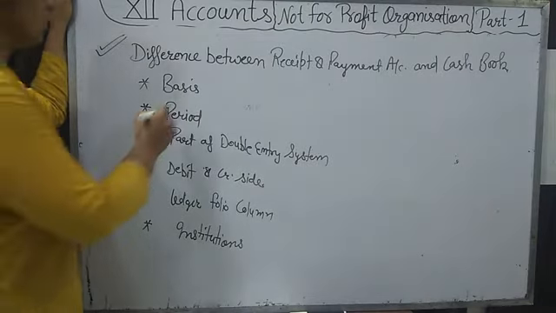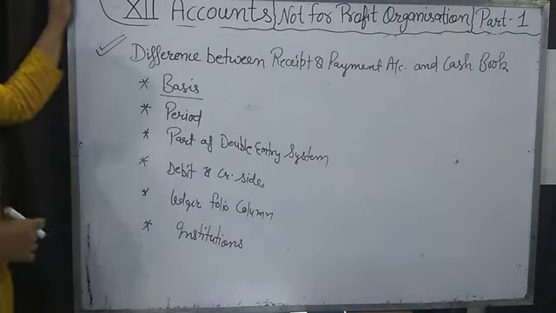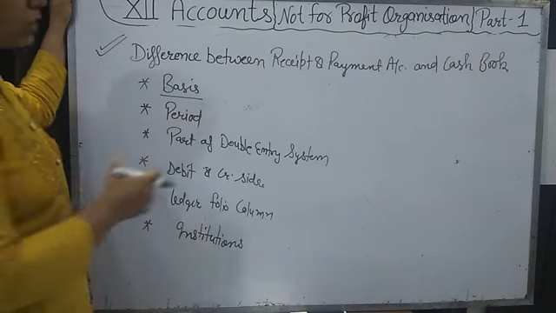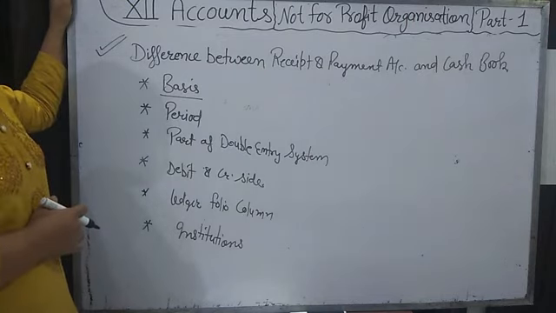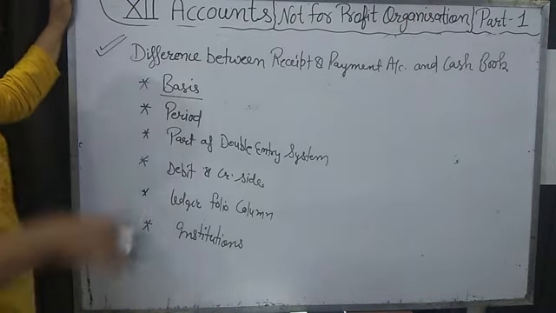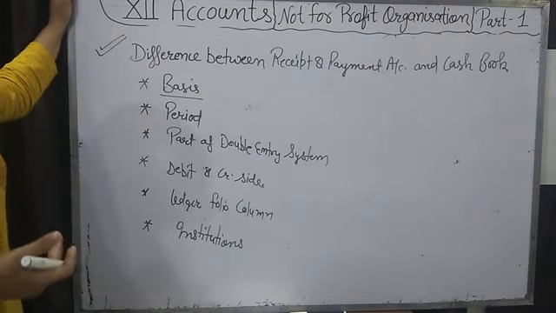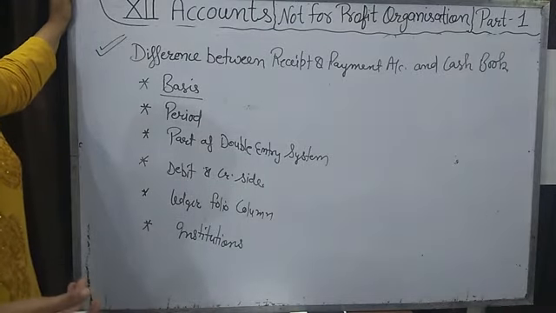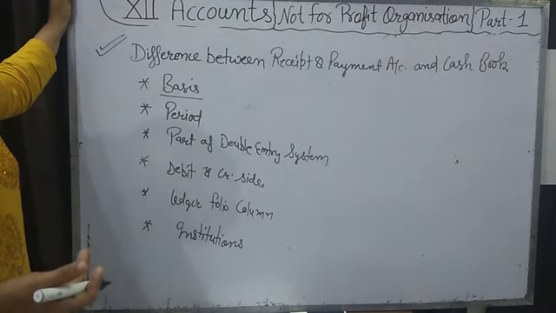So what is the base of the receipt and payment account? We prepare the receipt and payment account on the basis of what we first learned in +1, the cash book. And the cash book is prepared on the basis that debit is what comes in and credit is what goes out, that is, cash receipts and cash payments. So this is the base of the cash book: debit all the receipts and credit all the payments.